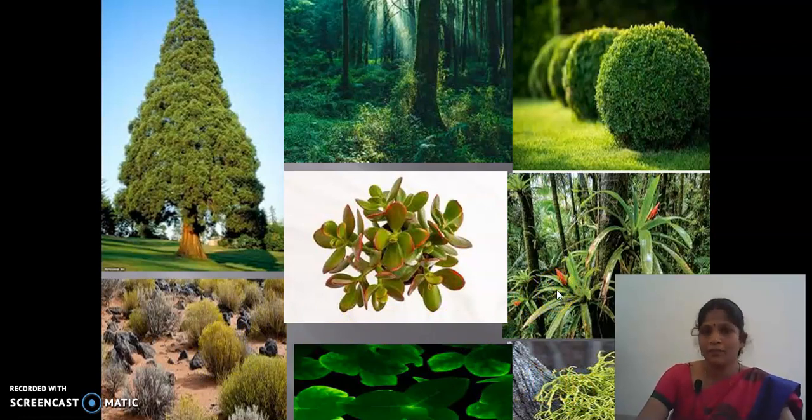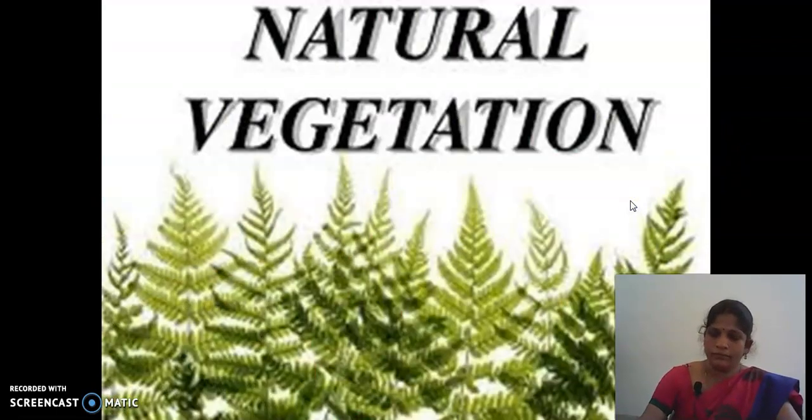These plants come in the plant kingdom. All the creepers, small shrubs, herbs, grass, everything comes in the plant kingdom. So together, this plant kingdom, in geographical terms, is natural vegetation. Plant kingdom is a scientific term for all the plants.